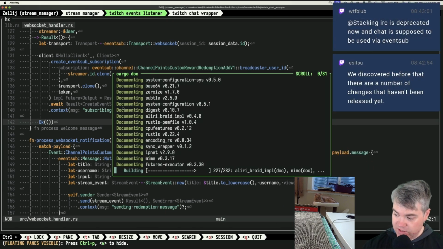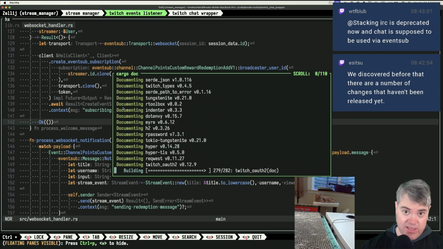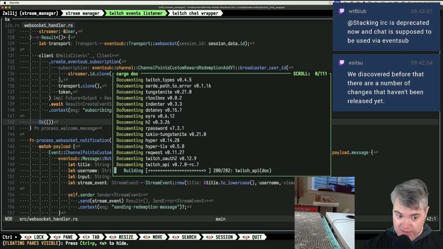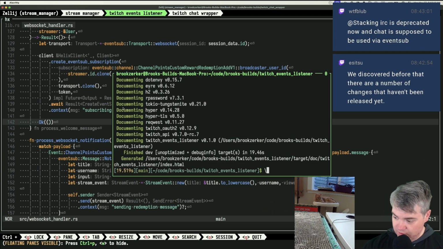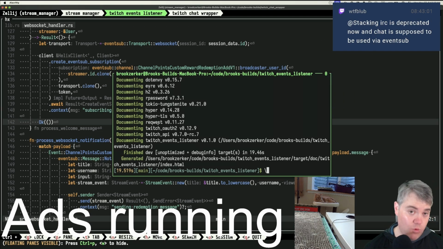Yeah, we discovered before that there are a number of changes that haven't been released yet. That's also true. There's a bunch of stuff in the master branch or the main branch, whichever one it is, that doesn't have the thing. I know that EventSub on Twitch's side, Helix, they support it. Whether or not this library supports it is the other question.